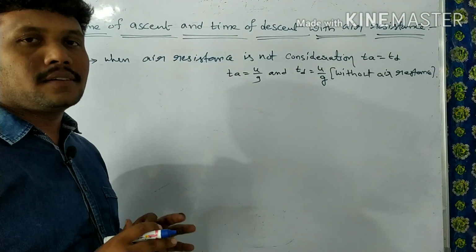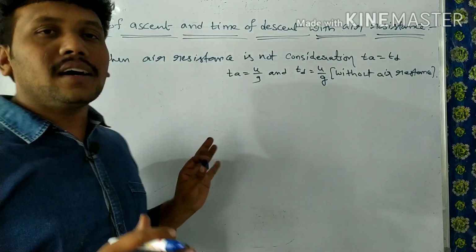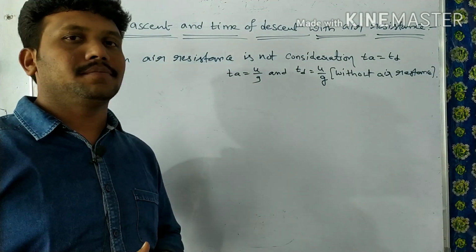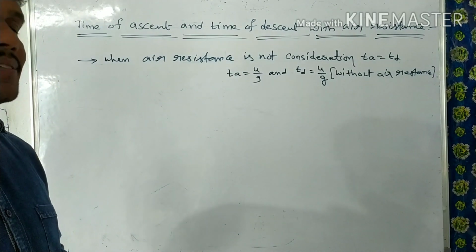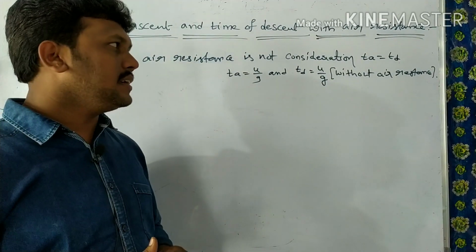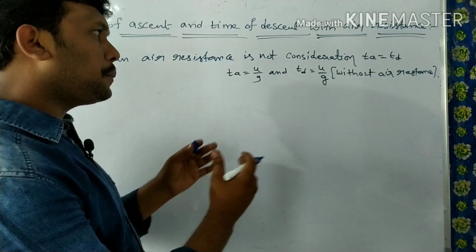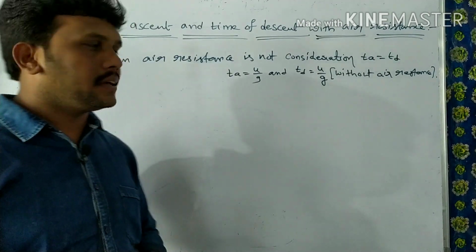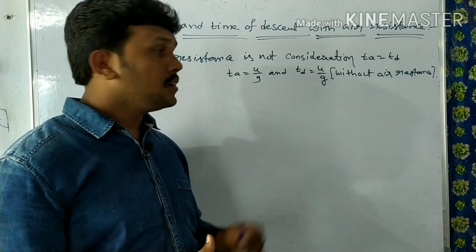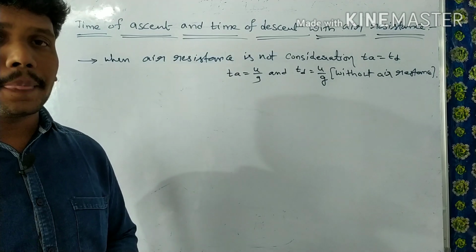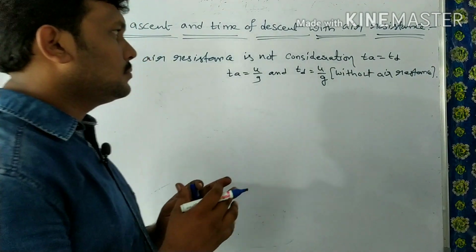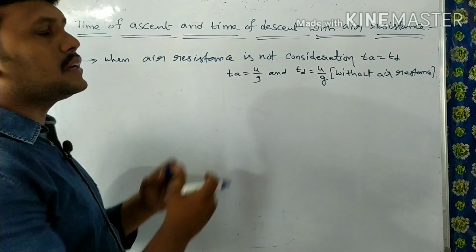but if you take the air resistance into consideration, then what will happen? Then the time of ascent and time of descent are not equal. In the absence of air resistance, time of ascent is equal to u by g and time of descent is equal to u by g. But in the presence of air resistance both are not equal.